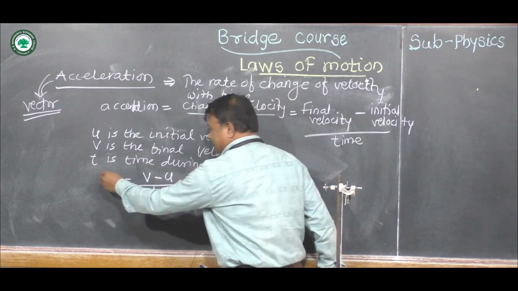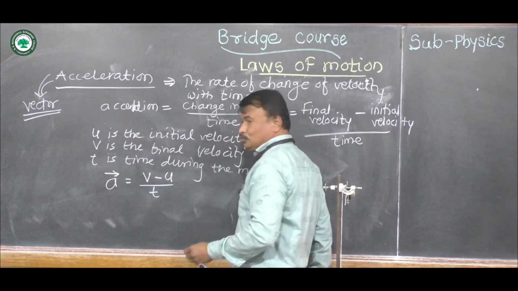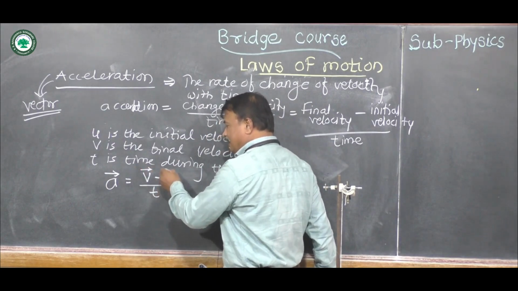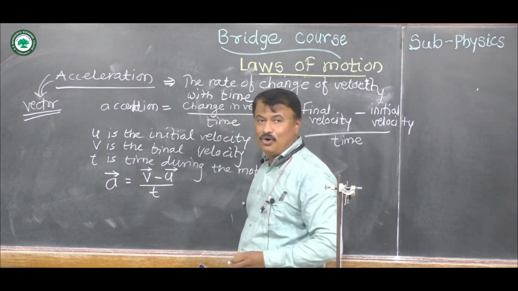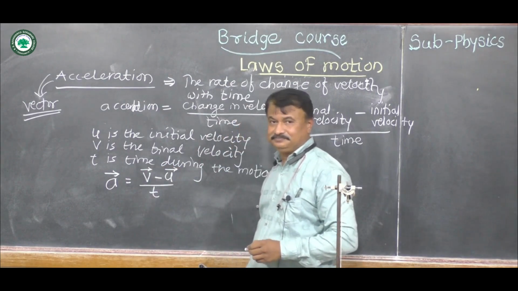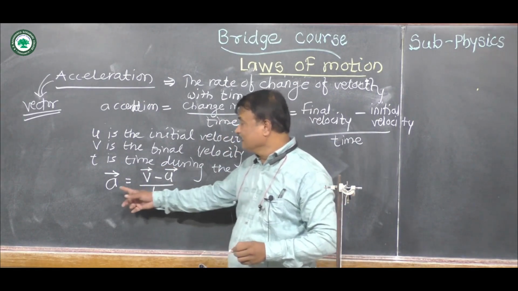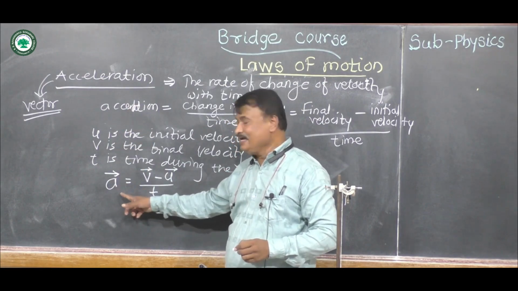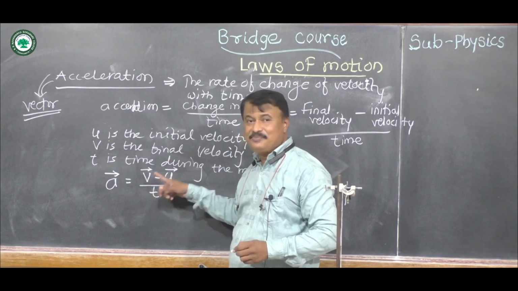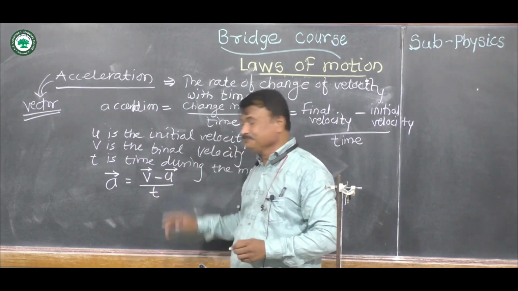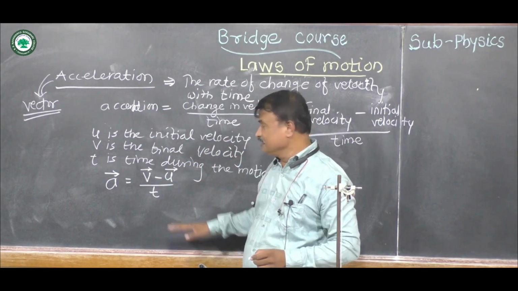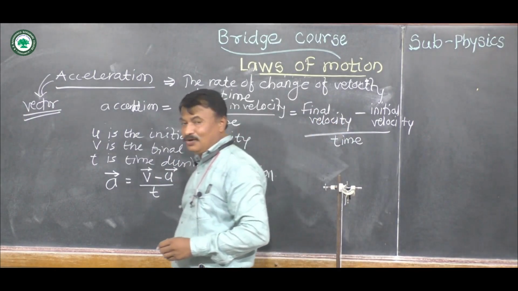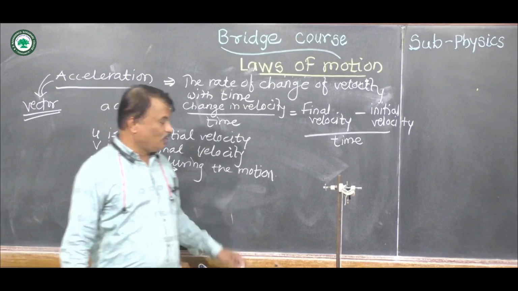So we write vector a is equal to, velocity is a vector quantity, vector v minus vector u upon t. t is a scalar quantity. So in vector form this acceleration can be written like that, vector a equal to vector v minus vector u upon t. This is the acceleration.